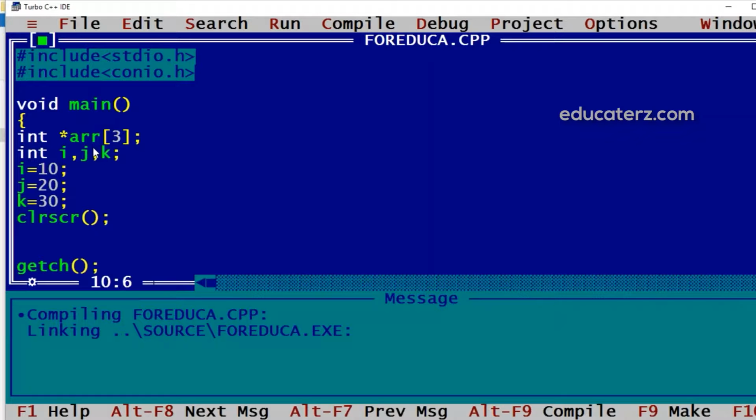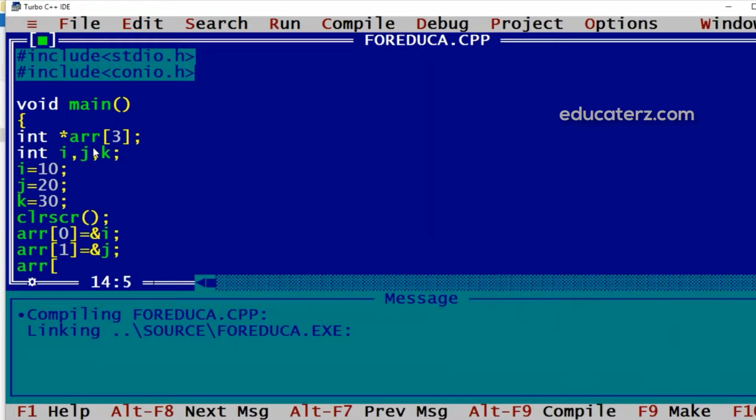Now we have to assign arr of 0 as an address of i, because arr is an array which will hold addresses of different elements of integer type, because it is storing integer pointers. Then arr of 1, I can store ampersand of j.